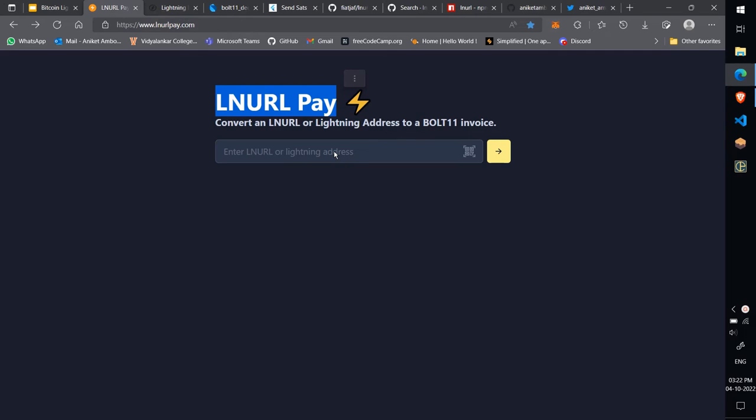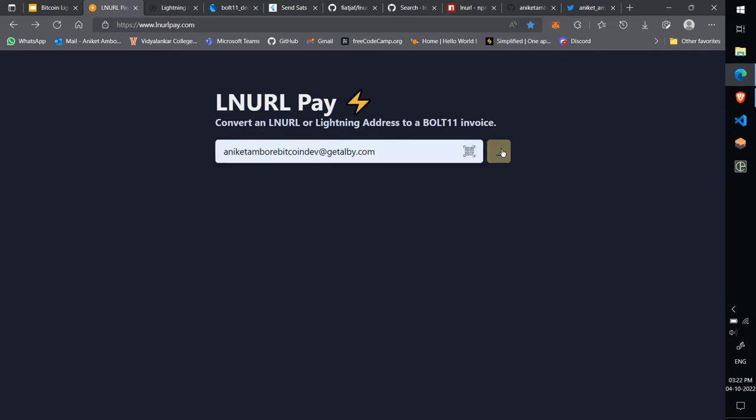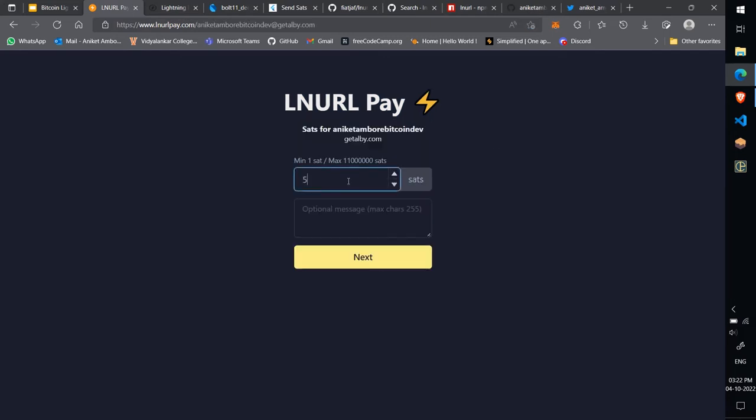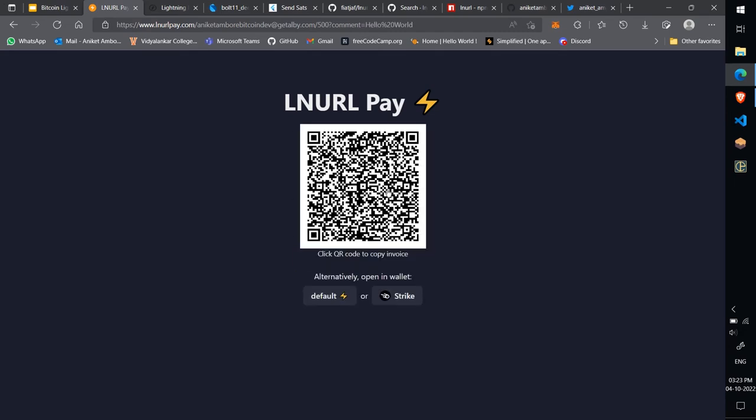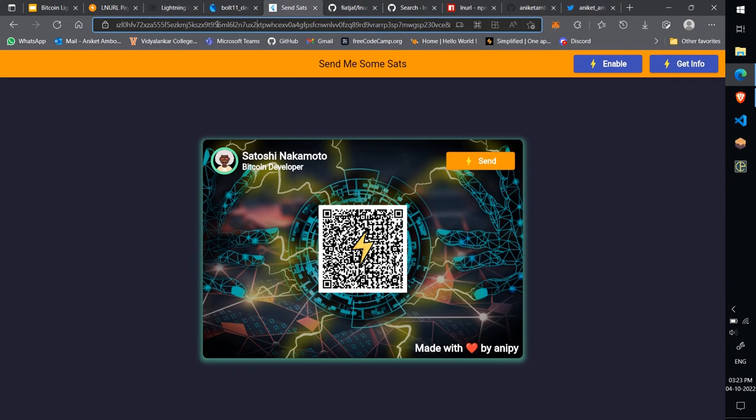To test this functionality, head over to lnurlpay.com. Here we need to add our Bitcoin Lightning address, after that we can add any amount of sats that we want to send, and a memo message as well. Clicking on the next button will generate a Bolt11 invoice. So, without the interaction of the payee, the payer can solely pay the payee if he or she has the Lightning address of the payee.